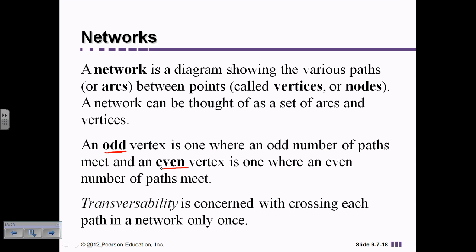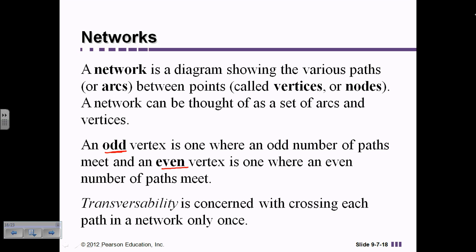In other words, a typical intersection at the corner is considered a 3 vertex, because there are 3 different arcs coming in together.